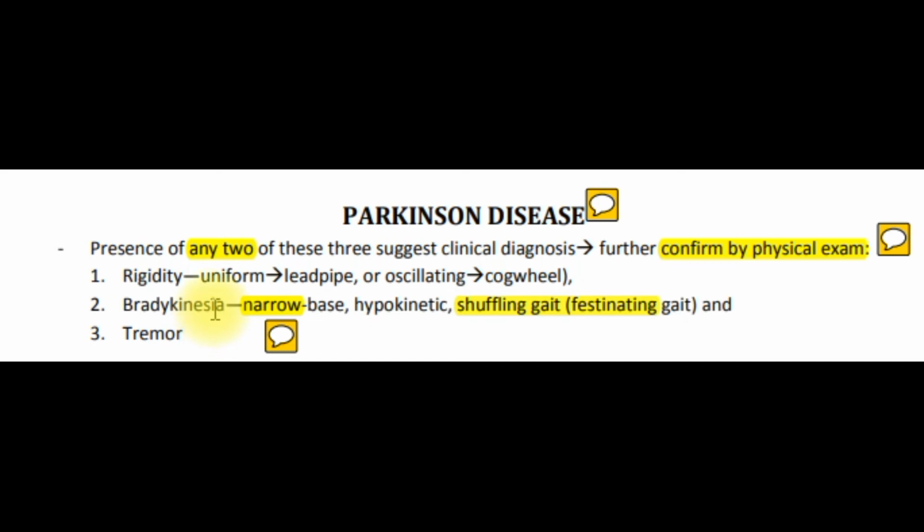Bradykinesia, with a narrow-based, hypokinetic, shuffling gait. Resting tremor starts unilateral, then becomes bilateral. It can affect the jaw and can affect the tongue.